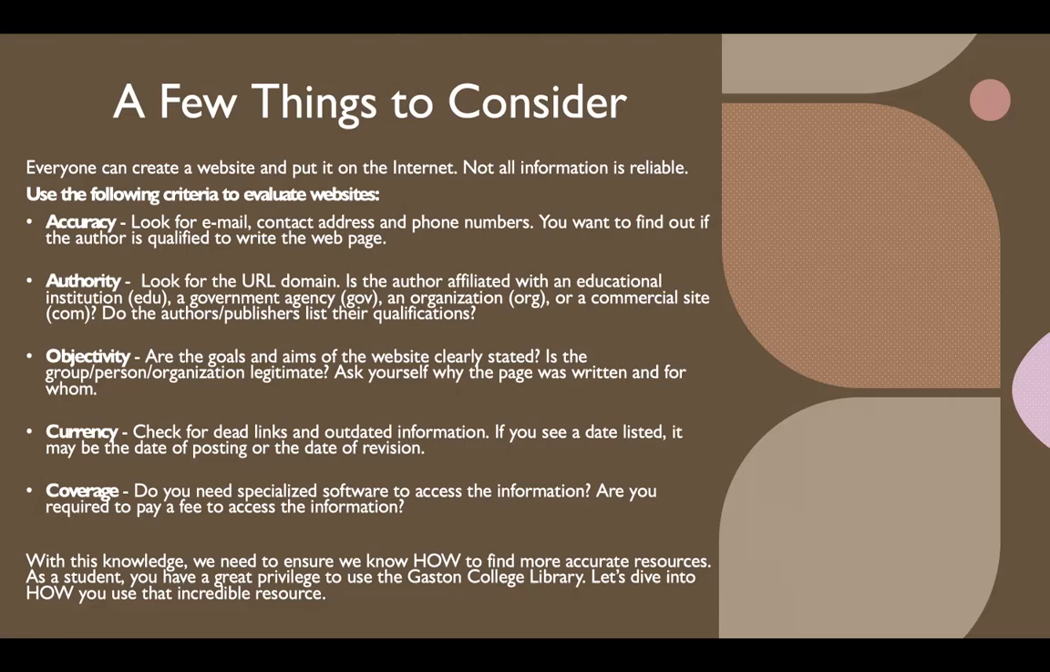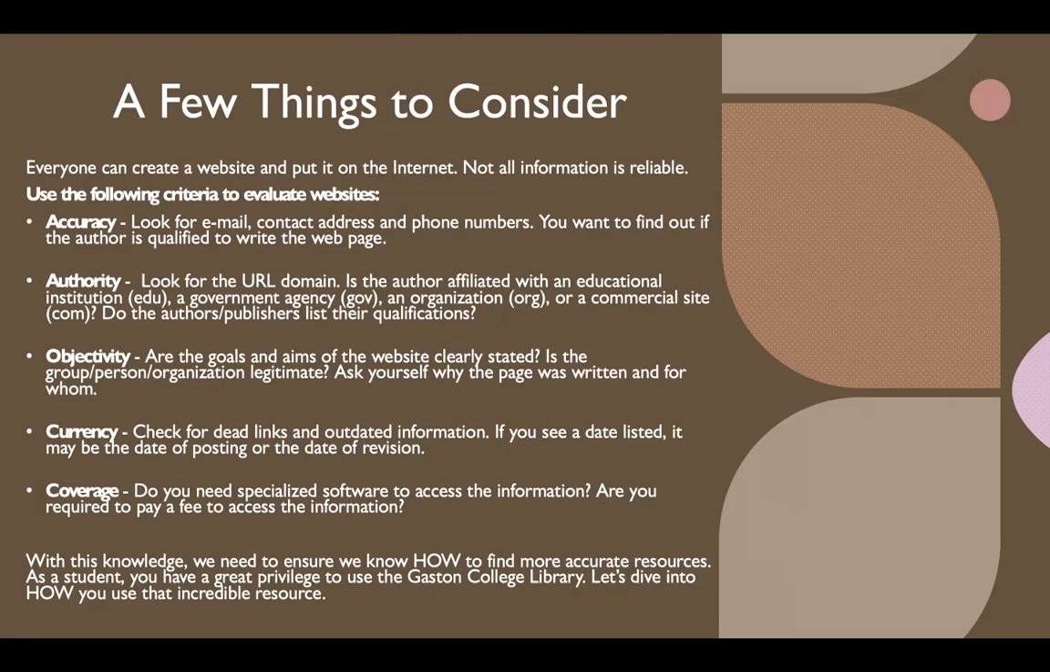Look for accuracy. Look for an email, a contact address, and phone numbers. You want to find out if the author is actually even qualified to write the things that they are writing. Consider the authority. Look for the URL domain and ask if the author is affiliated with an educational institution, a government agency, an organization, or a commercial site. Does the author or the publisher list their qualifications? Objectivity. Are the goals and aims of the website clearly stated? Is the group, person, and organization legitimate? Ask yourself why the page was written and for whom.